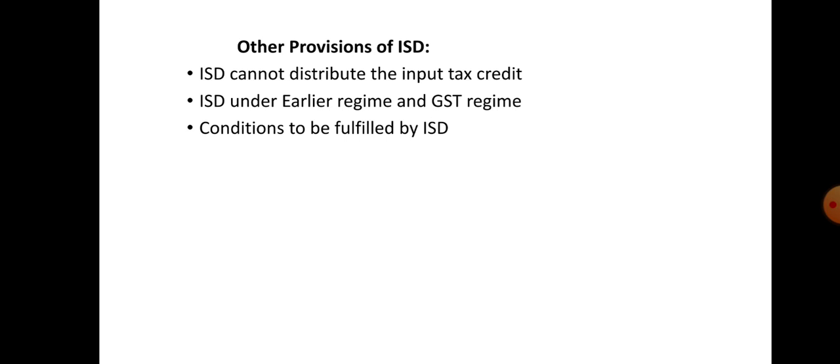Next is about how to distribute credit. Under the earlier regime, the credit is distributed by issuing an invoice, bill or challan for the purpose of distributing to such manufacturer or producer or provider. But in case of the GST regime, the credit is distributed by issuing an ISD invoice for the purpose of distributing to a supplier of taxable goods or services having the same PAN as that of the office referred to above.